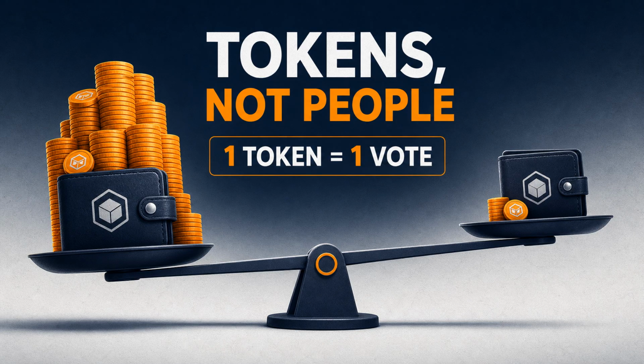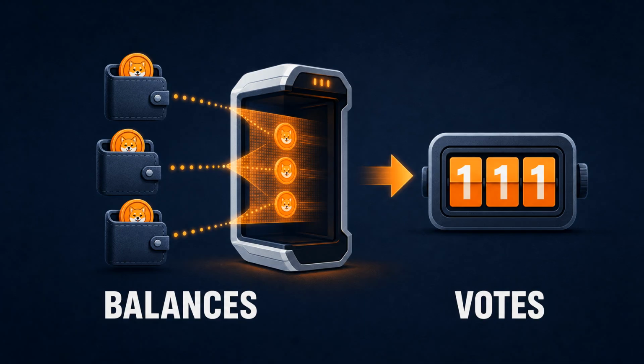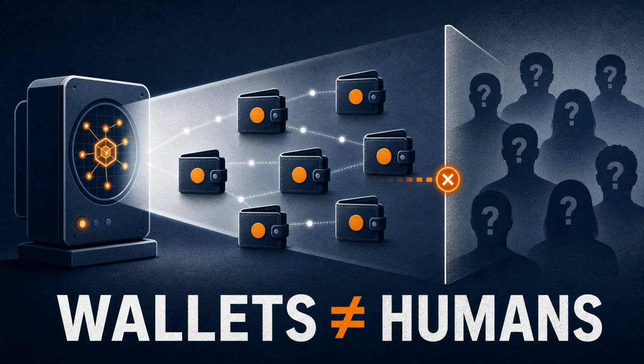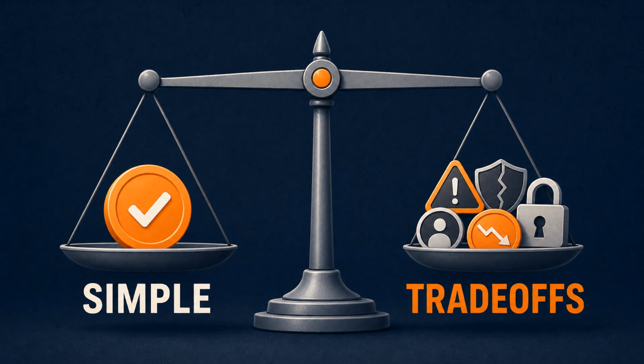Token-weighted governance means votes are counted by tokens, not by people. One token might equal one vote. A wallet with 1 billion tokens has far more influence than a wallet with 1,000. This design is common because it is easy to measure on-chain. The blockchain can see token balances. It cannot easily know who is a unique human, whether someone is informed, or whether a wallet represents one person, one exchange, one fund, or one attacker. So token voting is simple, but it has trade-offs.